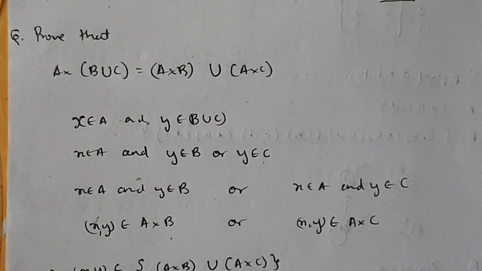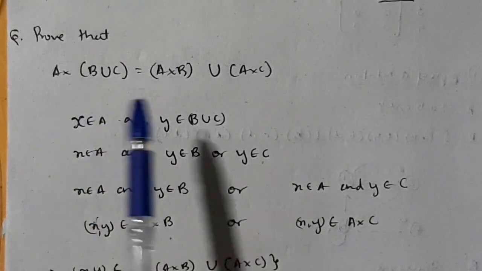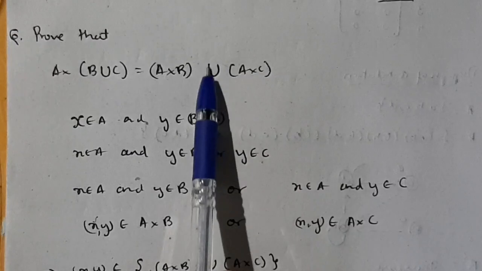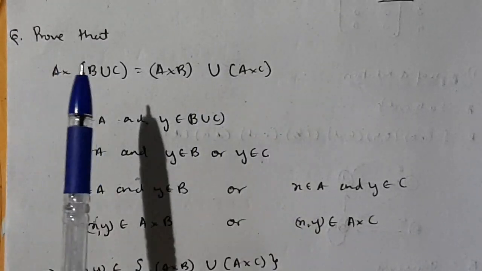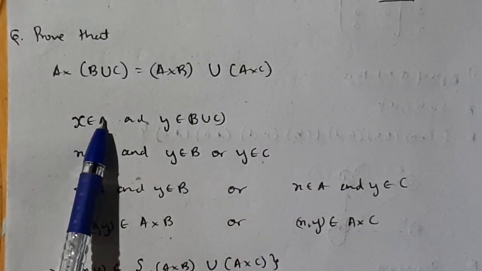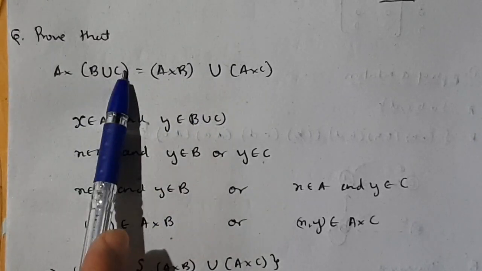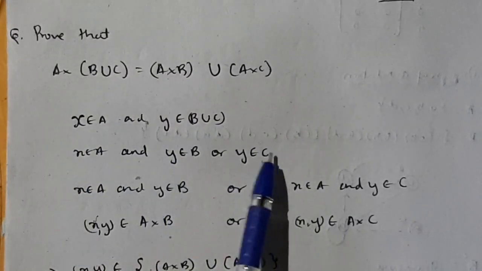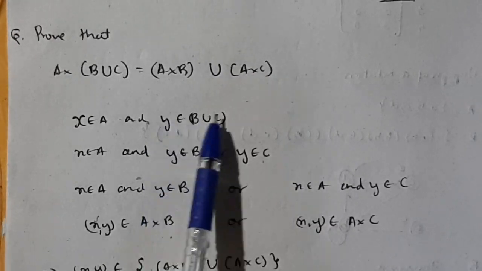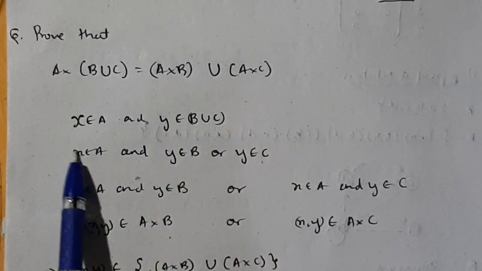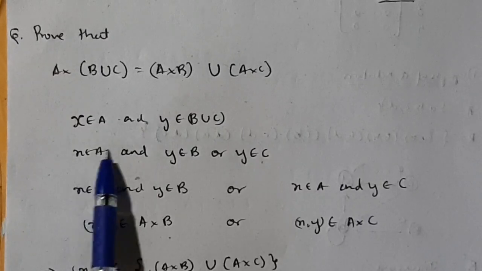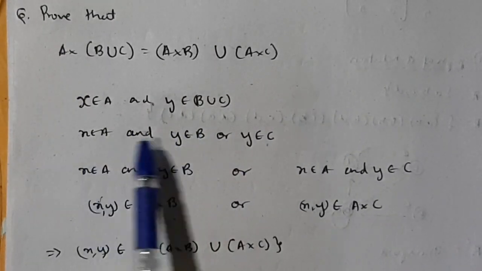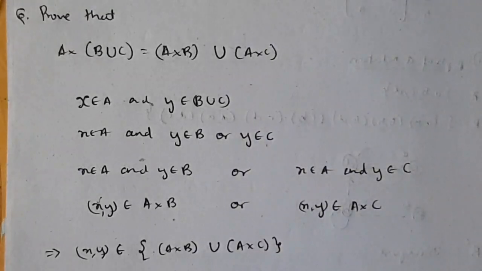On the topic of Cartesian products, you can have questions like A cross (B union C) is equal to (A cross B) union (A cross C). You need to prove this. So firstly you need to take an element x, y, where x belongs to A and y belongs to B union C. Then what you need to do? Expand this. B union C means B or C. So y can belong to B, or y can belong to C. Now if you consider this whole, you can write it as x belongs to A and y belongs to B, or x belongs to A and y belongs to C.